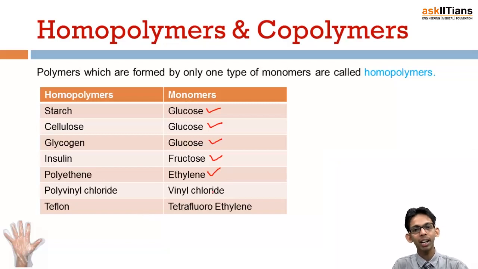Similarly, polyvinyl chloride is formed by a combination of vinyl chloride monomeric units. Teflon is also a homopolymer which is formed by a combination of tetrafluoroethylene. So homopolymers are those polymers in which all the monomers are of the same type.